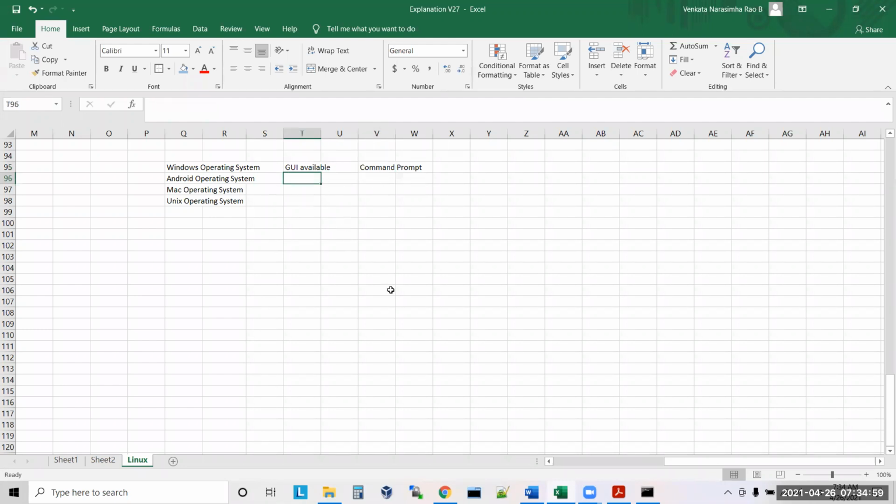And again Android, again GUI based. Again Mac, again GUI based, and you have the command line also. But what about Unix?